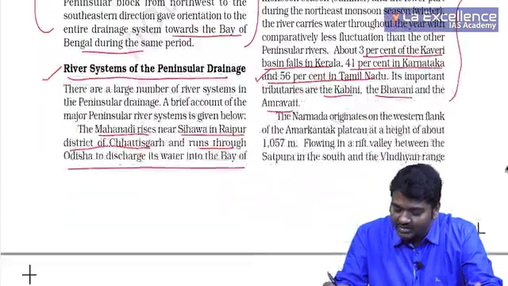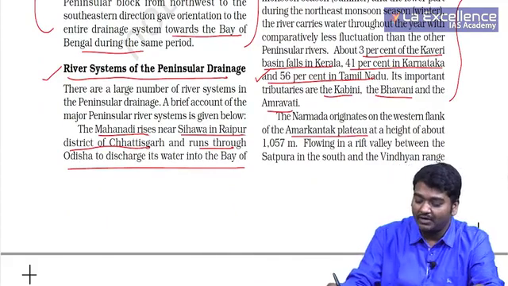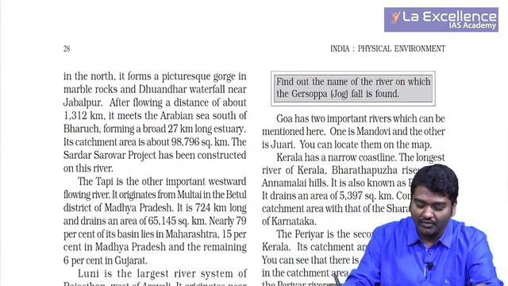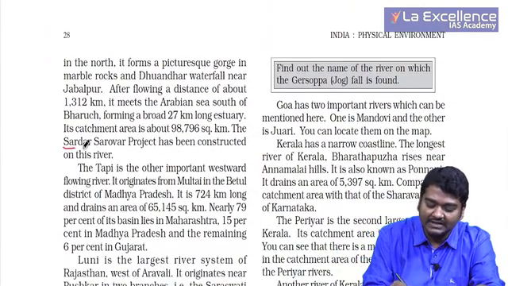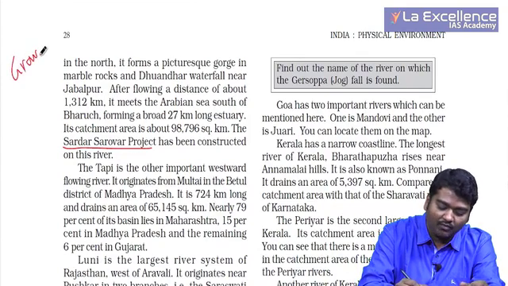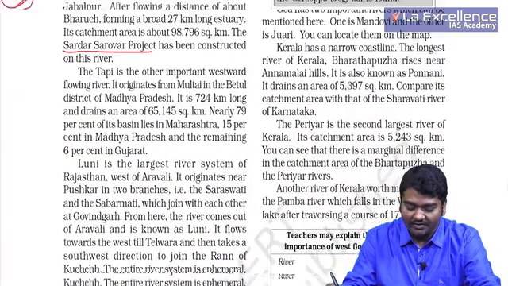Narmada originates on the western flank of the Amarkantak plateau. I have already told you about Son and other things. Very, very important for you. Recently, the Sardar Sarovar project, a gravity dam, was constructed on this. Very, very important for us.